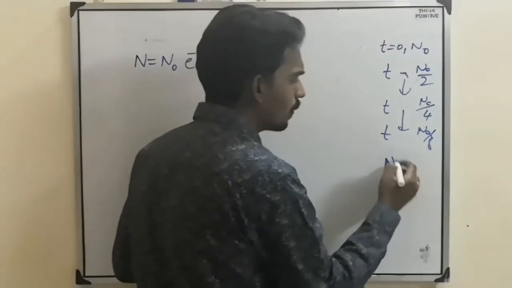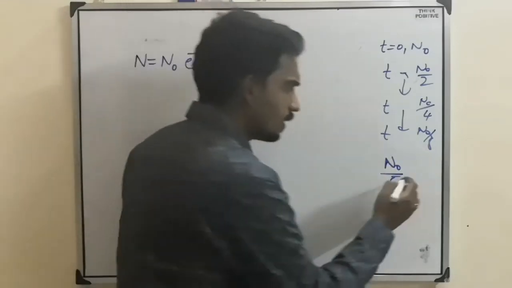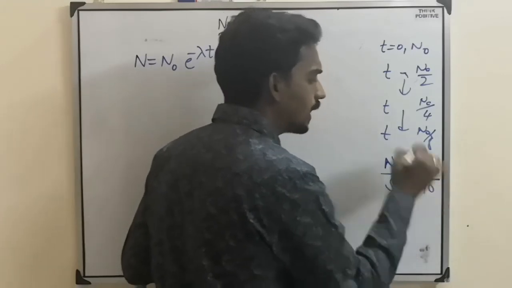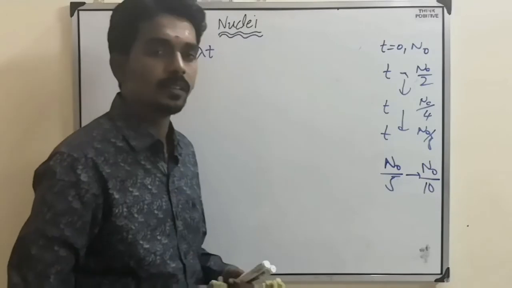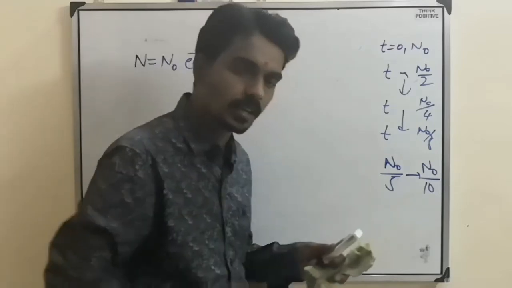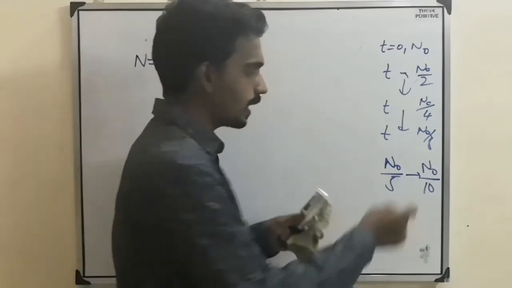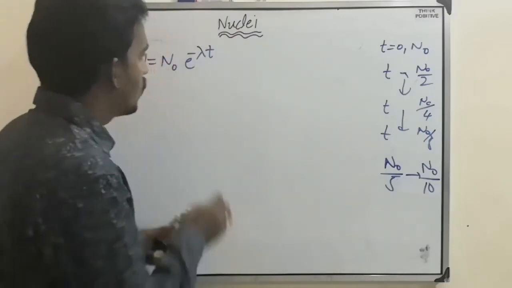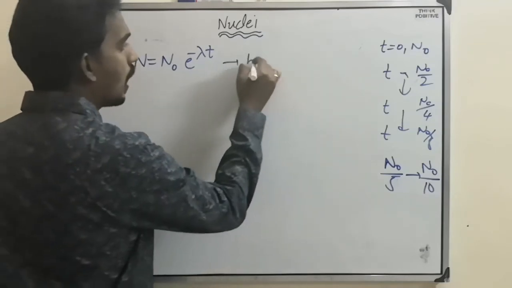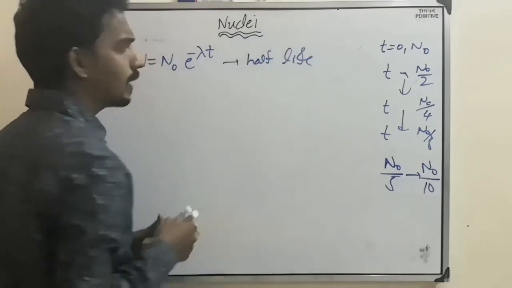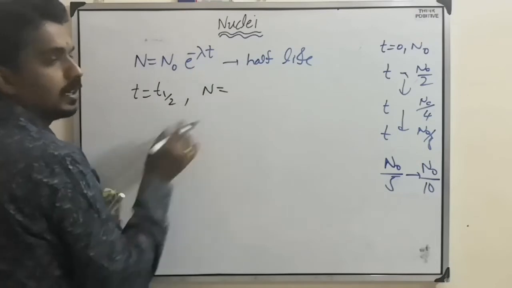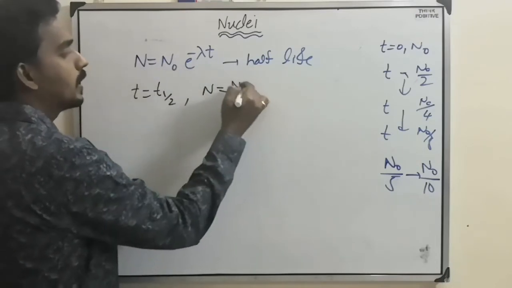At one instant the number of atoms is n naught by 5. Then the number of undecayed atoms should become half, n naught by 10. The time taken we name as half-life. As half of the atoms undergo the decay process, the time taken we call half-life. One more important topic, based on which we get questions in the entrance exam, that is half-life. So what is half-life now? In a time of half-life, the number reduces to half of the initial.